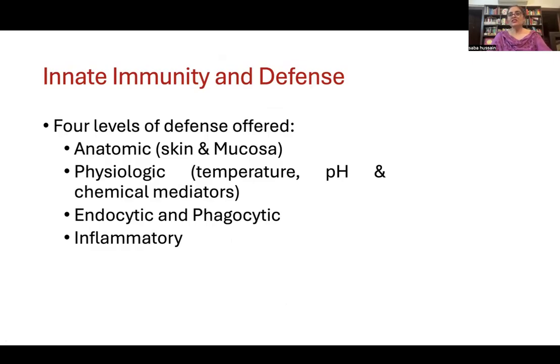So innate immunity helps us in defending our body at four different levels: the anatomic level, that is skin and mucosa; then the physiologic level, by increasing temperature, pH and certain chemical mediators; then the endocytic and phagocytic level.